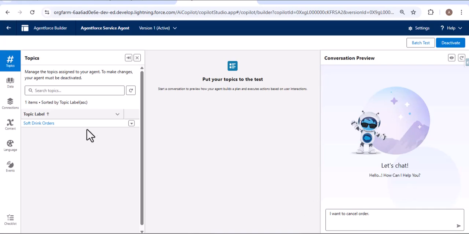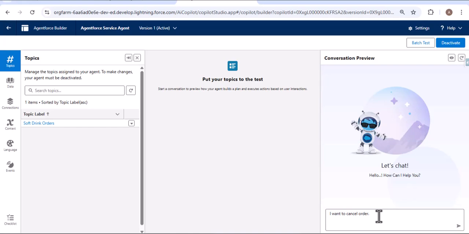Now if I give the prompt, I want to know the information about the account, what will happen here? The Atlas reasoning engine searches for the topics, and here we have account management. This time the Atlas reasoning engine chooses the account management topic. Because of these topics, it will be very easy for the AI agents to execute the action according to the query the user has provided.